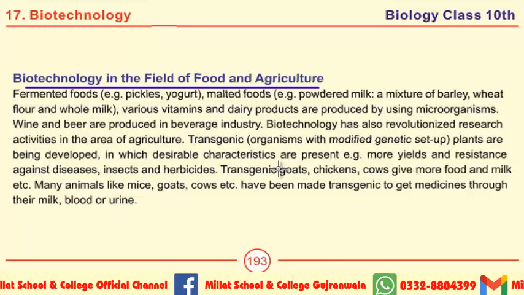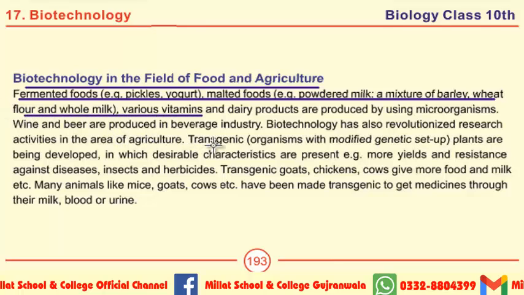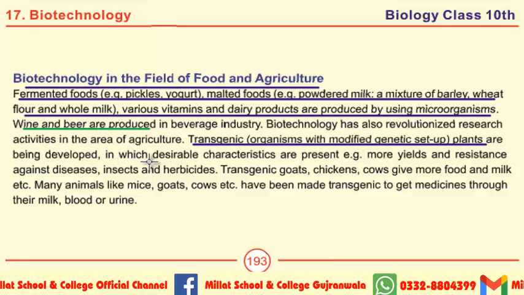The first question is, how are fermented foods produced? Fermented foods, for example pickles, yogurt, malted foods, for example powdered milk, mixture of barley, wheat flour and whole milk, various vitamins and dairy products are produced by using microorganisms. What are transgenic plants? Organisms with modified genetic setup are called transgenic plants. If we talk about the MCQs, wine and beer are produced in the beverage industry.